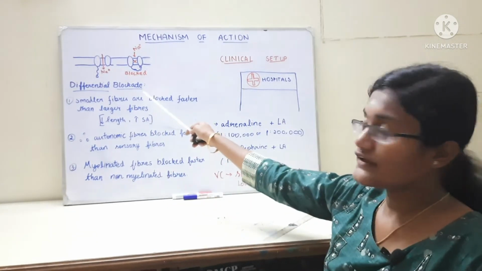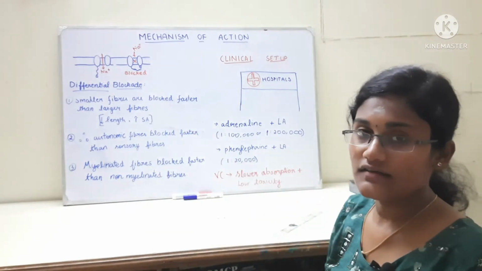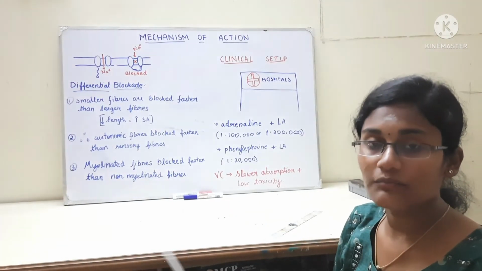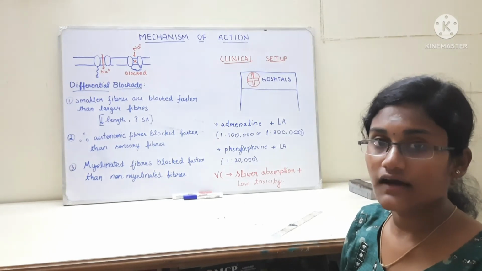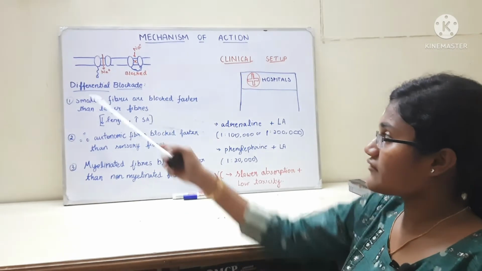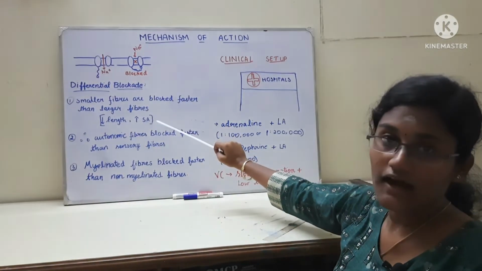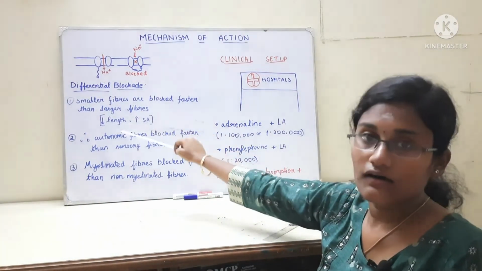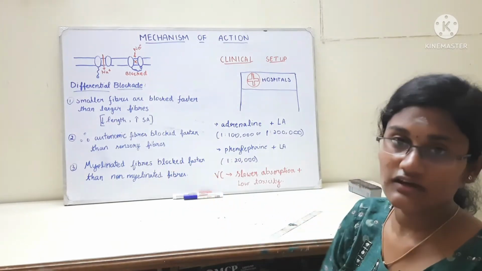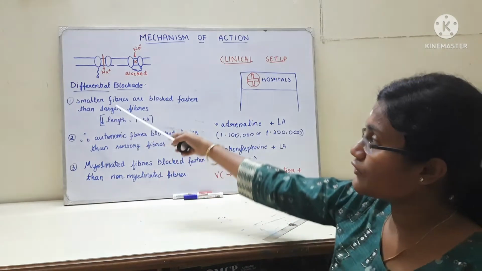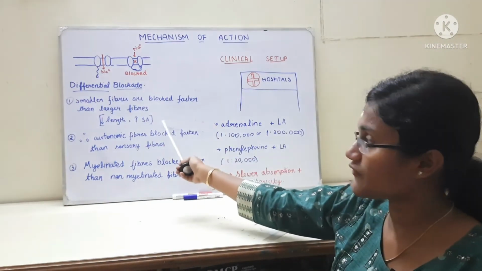Now let's talk about the differential blockade. What is the differential blockade? The differential blockade says how some nerves are blocked faster than other nerves, and the best example is that smaller nerve fibers are blocked faster than the large fibers because they have a small length and a large surface area. So it is easy to block the smaller fibers than the larger fibers.